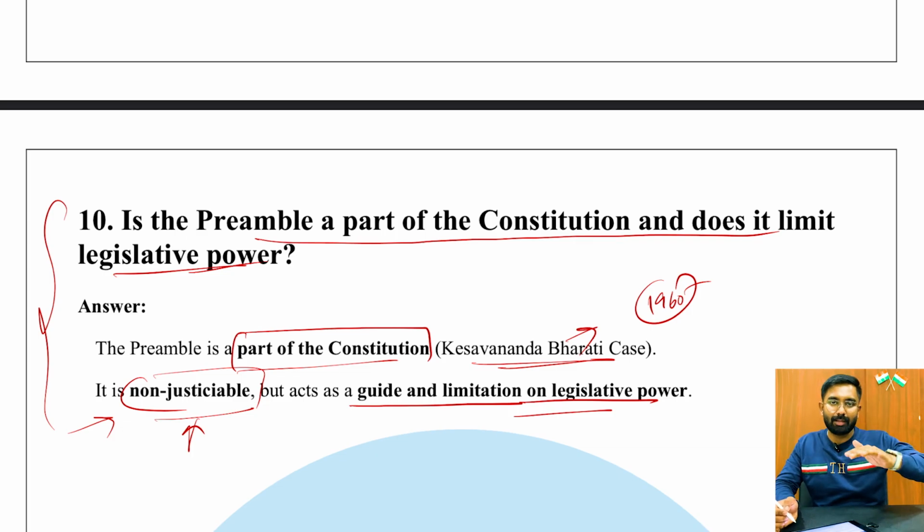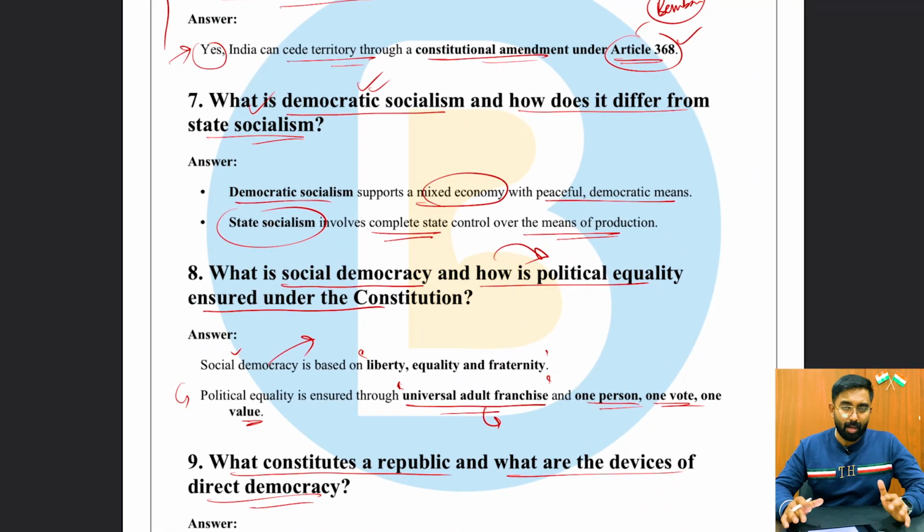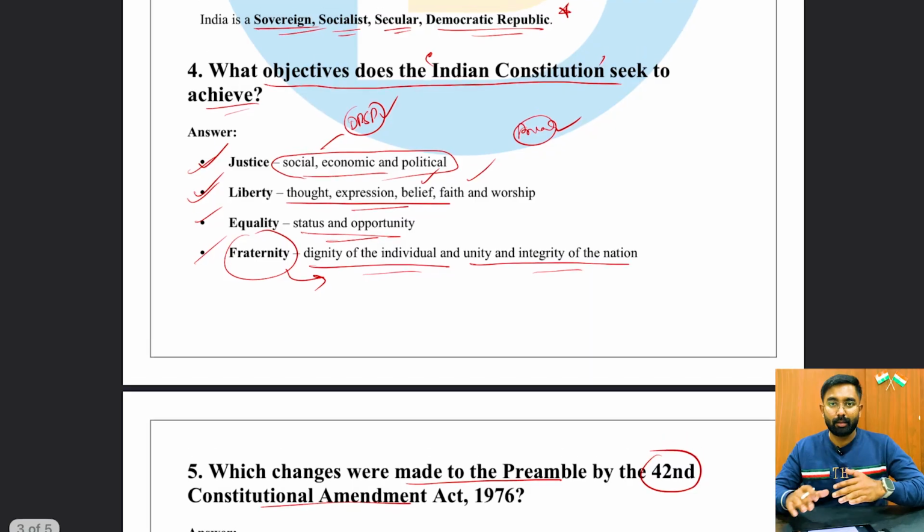It means it acts like a guiding light, right? It acts as a philosophical light. It throws philosophical light on the legislative power. It gives an idea, an overview of what should be the ideal of a person whenever he is trying to enact certain laws, especially not with respect to a particular person, but the entire Parliament, the entire legislative wing, right? Anyway, these 10 questions pretty much subsume the entire preamble chapter.